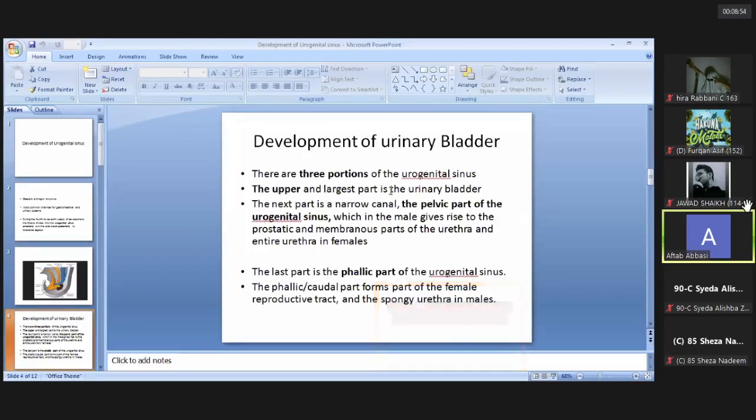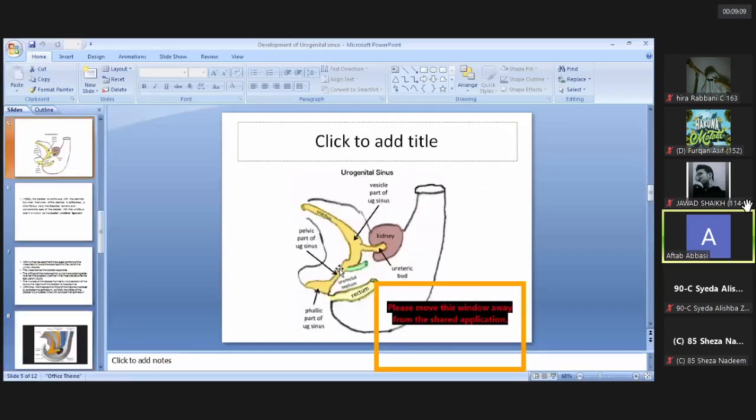The upper and the largest part will form the urinary bladder. Its second part is a narrower canal known as the pelvic part of the urogenital sinus, and there is a third part, the last part, known as the phallic part of the urogenital sinus.